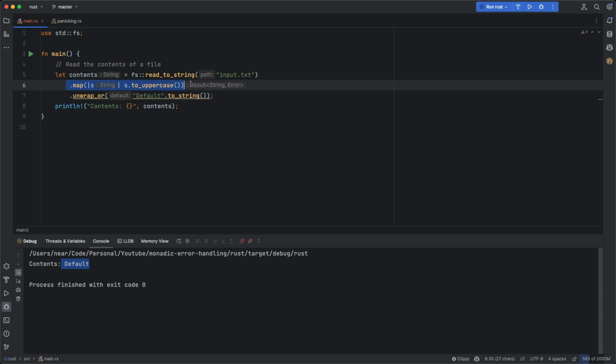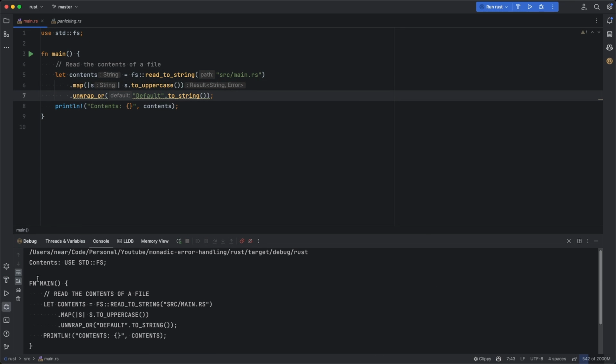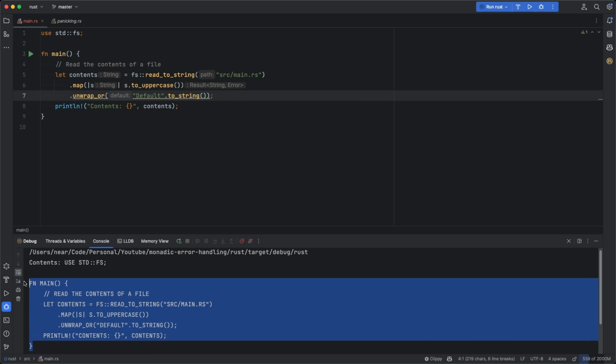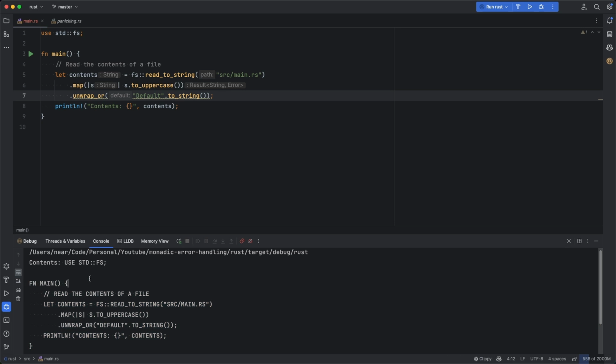This means that map is not being executed on the value of read_to_string because there is no value. However, if I go back to the source code here and say main.rs and run this once again, we can see what Rust would look like if it was made by SQL developers. Similar to the complex result type, there exists a much simpler monad called option, which we will be using now.